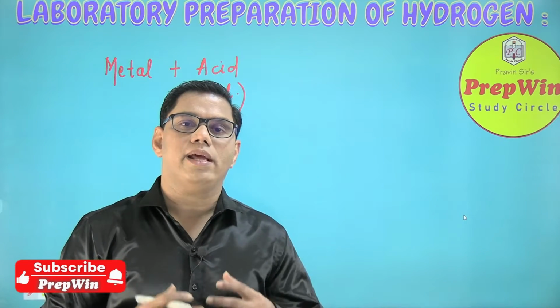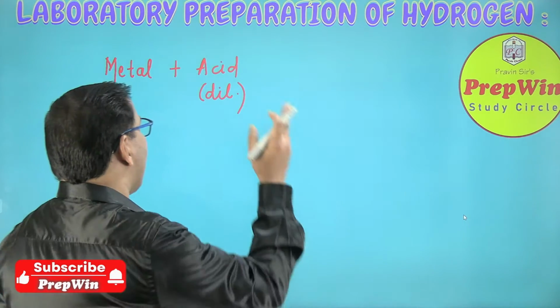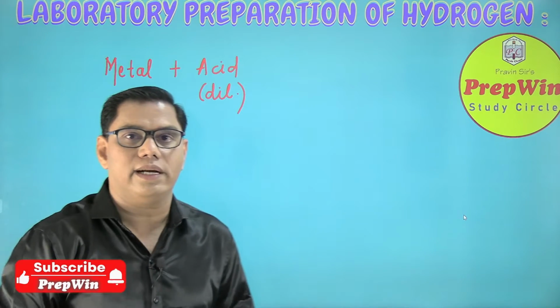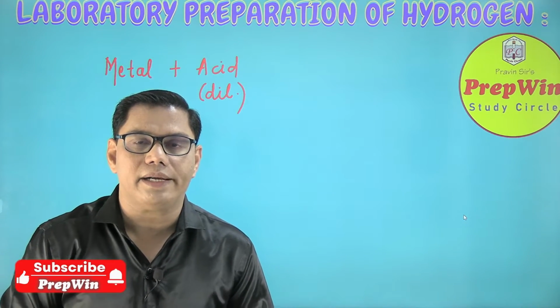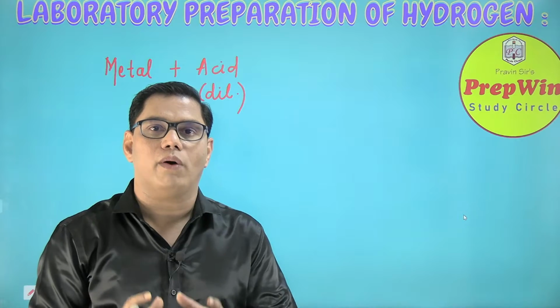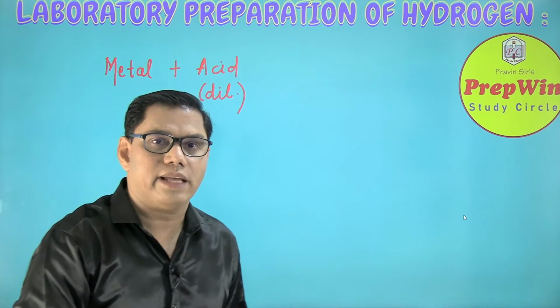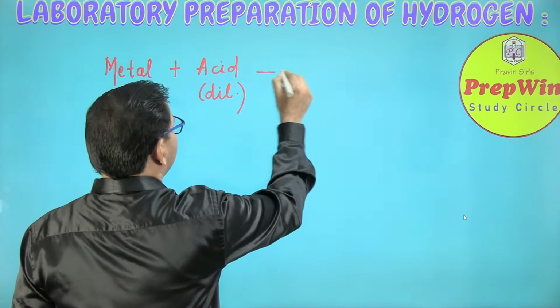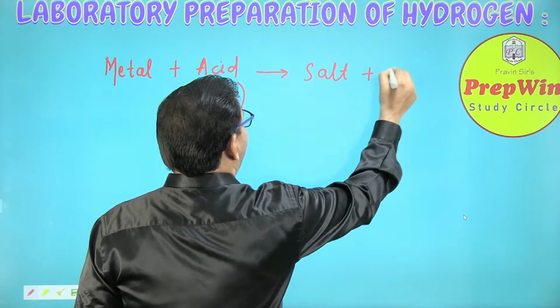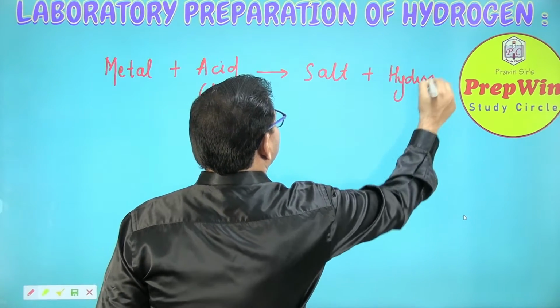In your examination, there can be a question why we are using only dilute acid and not concentrated acid. Yes, we are going to talk about that also. Just have patience. First try to understand this chemical reaction. This will give you a salt plus hydrogen gas will be released.